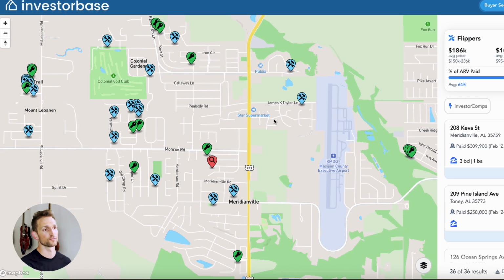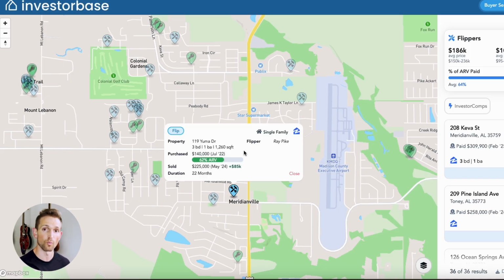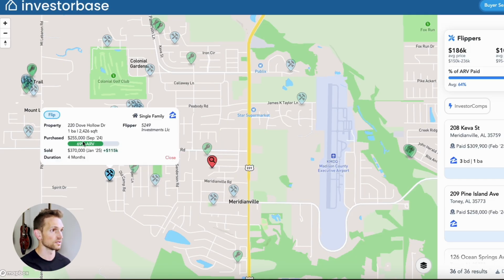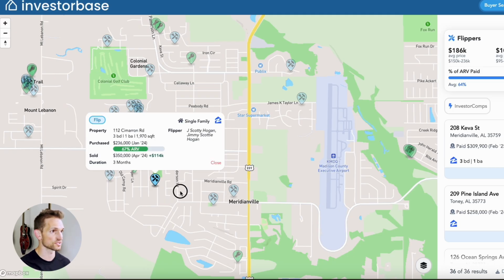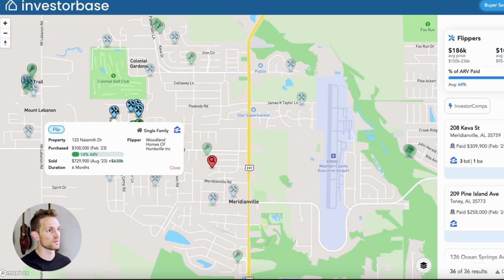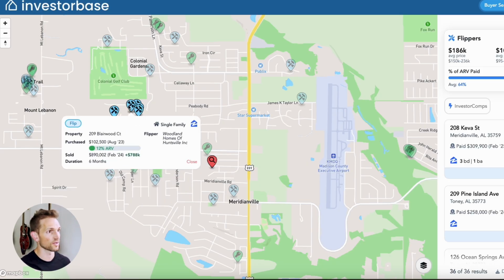Now, of course, I can go into each one and see what the spread is, but a very quick baseline should tell you what these people are looking for. So here we had a property, a 3-1, they purchased for 140. Here we had a 1-1 that was purchased for 61. Here a 1-1 purchased for 225. Here a 3-1 purchased for 236. I'm just looking at the bed-bath count and what it was purchased for, nothing crazy.